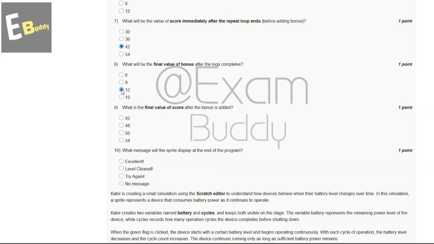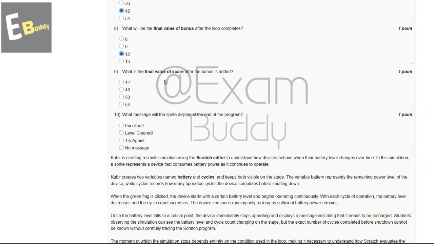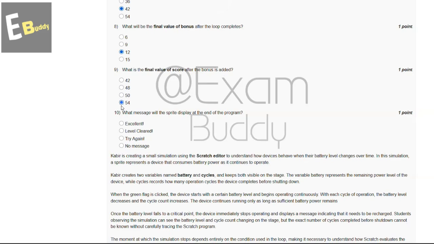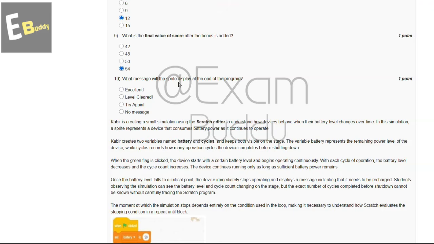And now let's go to question number 9. What is the final value of score after the bonus is added? So these are the options. So the answer of our ninth question is D, 54. And now let's go to question number 10. What message will the sprite display at the end of the program? So these are the options, and the answer of our 10th question is A.